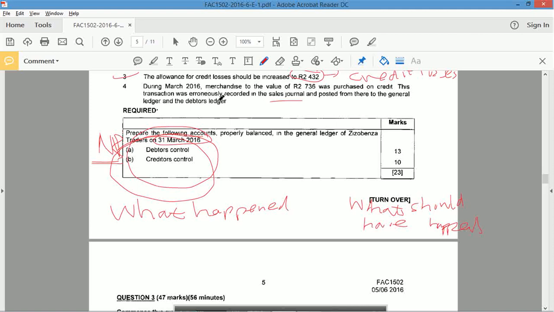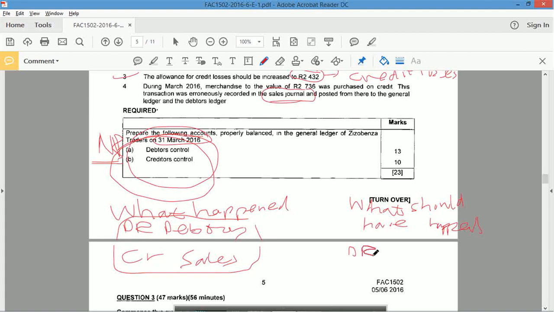Okay, so what happened? Well, during March, merchandise to the value of 2760 was purchased on credit. This transaction was erroneously recorded in the sales journal. So the sales journal transaction would have been debit debtors and credit sales. Okay, that's what I would have done. Posted from there to the general ledger and the debtors ledger. That's bad. I shouldn't have done that, but I did. What should I have done? This was a purchase of merchandise, so I should have debited purchases, or inventory in this case, and credit creditors. That's what I should have done.